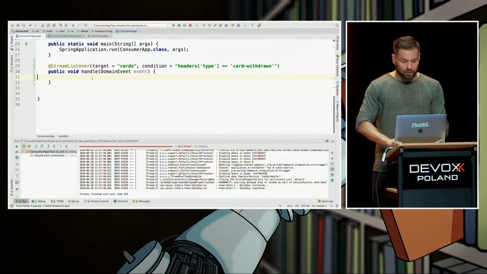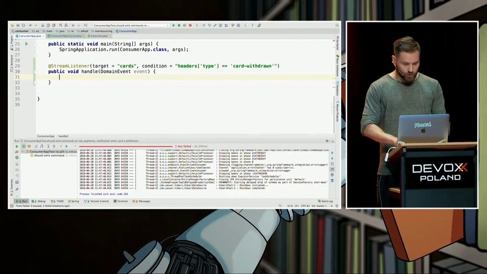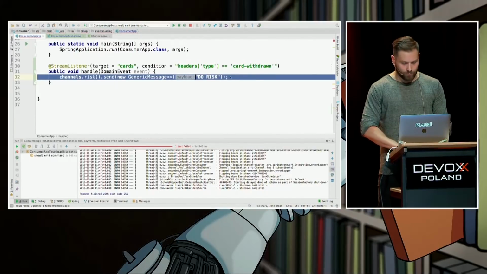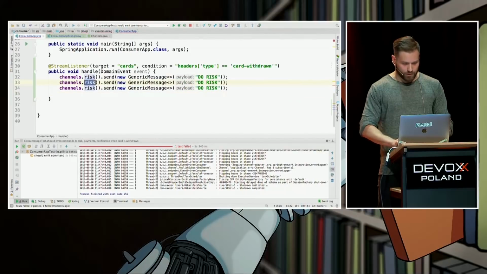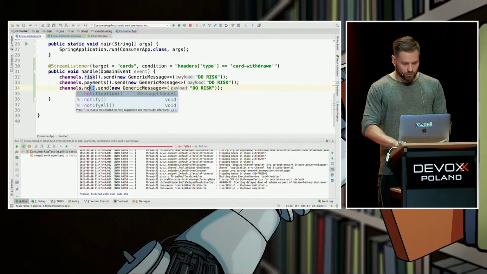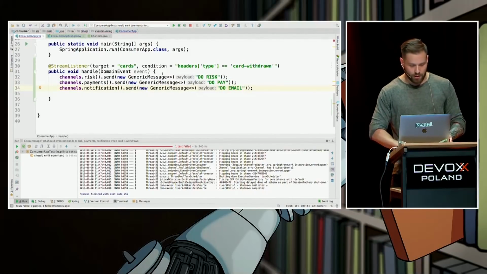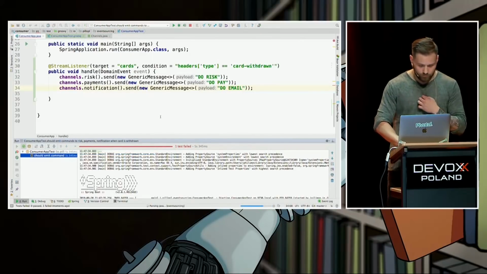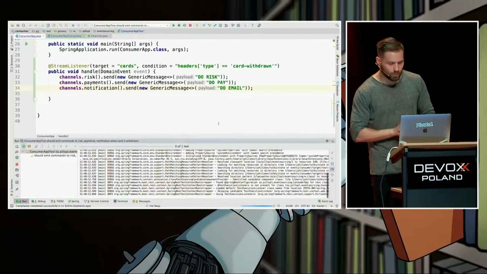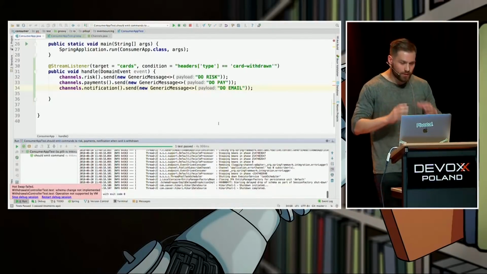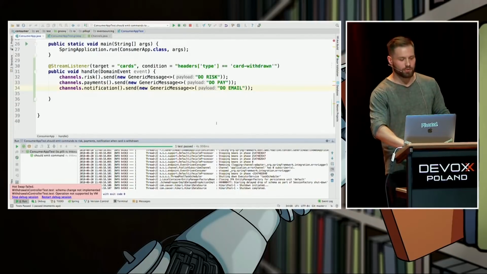OK, so let's handle the withdrawal in here, which means that we have to notify risk, send a new generic message, do risk, and with payments do the same, but just different commands, right? Notification, do pay, do email. I guess it was like this. Let's try to rerun this test. It should be green. It is green. It means we have successfully implemented a process manager using Spring Cloud Stream.